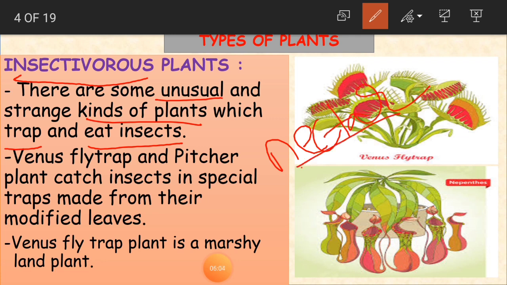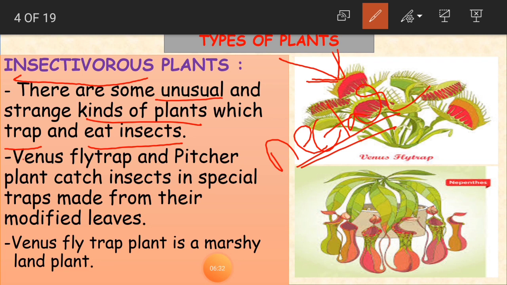Because of this nectar, the insects get attracted to the plant to have the nectar. So when the insects come to have that nectar, these plants are going to catch that insect and eat it as their food. Okay, children? Understood? So this is why we call them insectivorous plants.